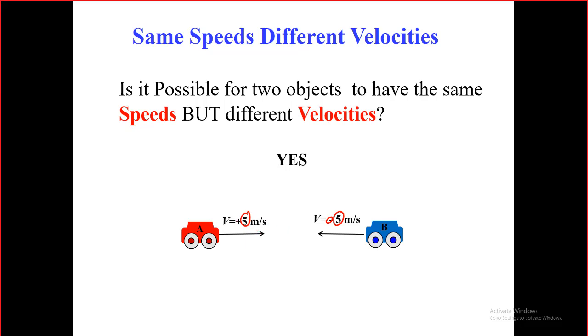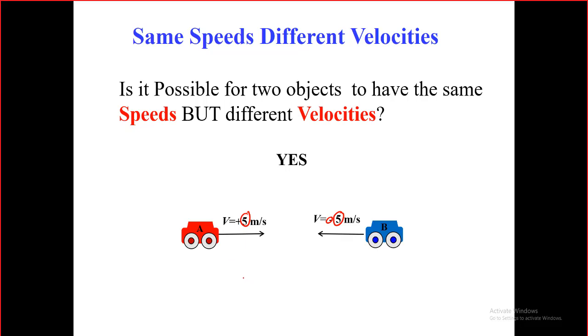I would just like to confirm the idea that velocity depends on two things, not one: speed and direction. By the way, can anyone tell me right now, when can we say that the object is moving with a constant velocity? What are the conditions for saying that this object is moving with a constant velocity? Hassan.